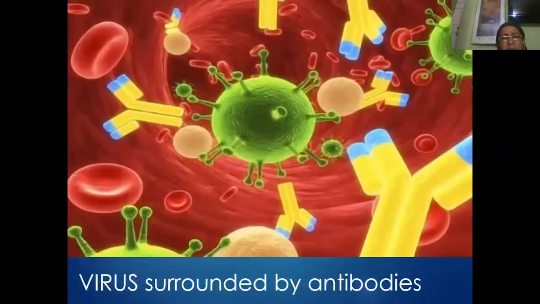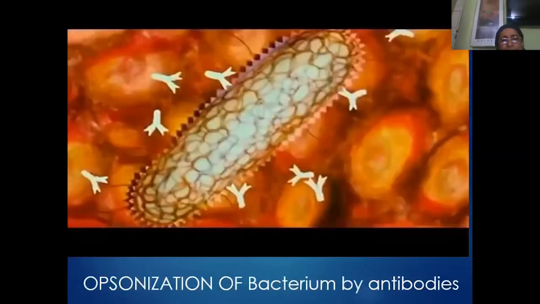Here you see the inner view of a blood vessel filled with a lot of blood. You can see a lot of RBC cells. Apart from that, you see a virus here, coronavirus, which is being attacked by a number of antibodies. As soon as the virus enters the blood, you can see a number of antibodies. They are trying to attack the virus so that the virus will get immobilized. So these are all nothing but the humoral responses as a part of the second line of body defense.